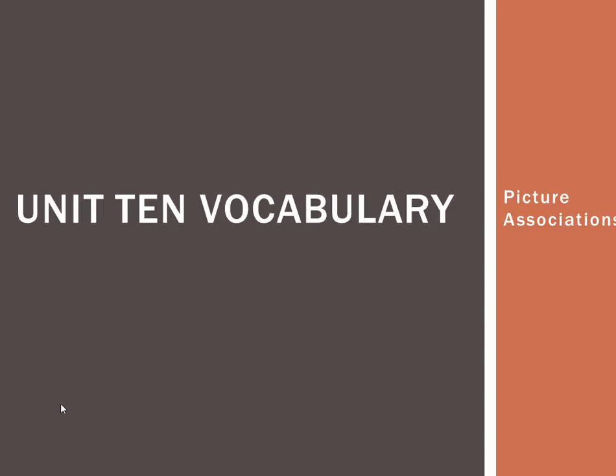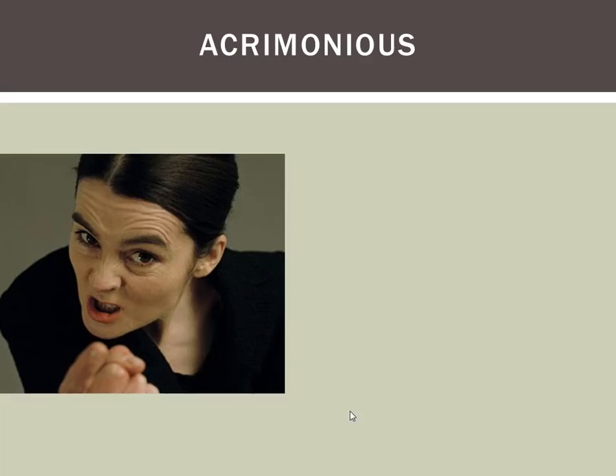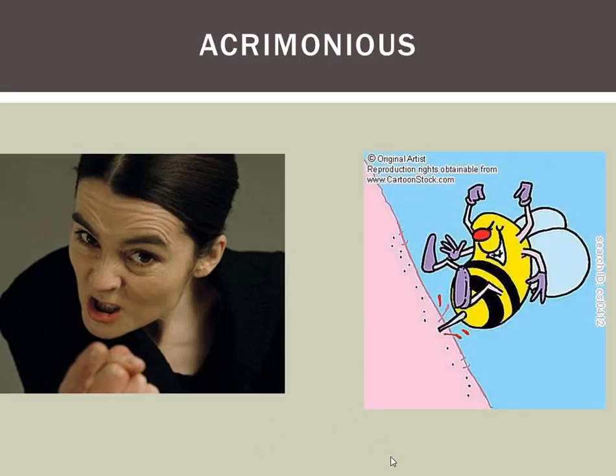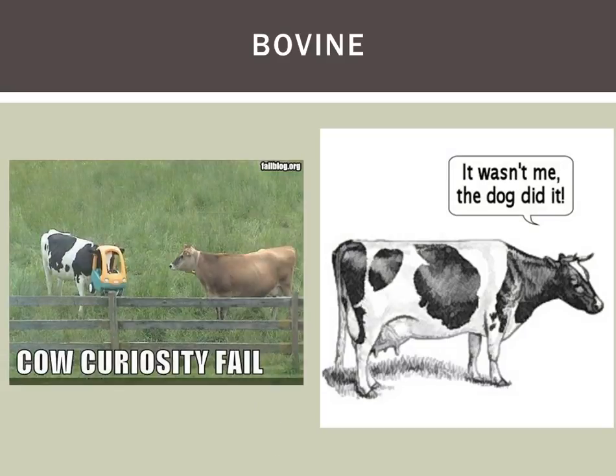Our first word is acrimonious. It means stinging, bitter in temper or tone. See this kind of stinging look here, or literal stinger here. Our second word is bovine. It means sluggish, unresponsive, cow-like. It resembles a cow or ox. A couple pictures of cows for bovine.